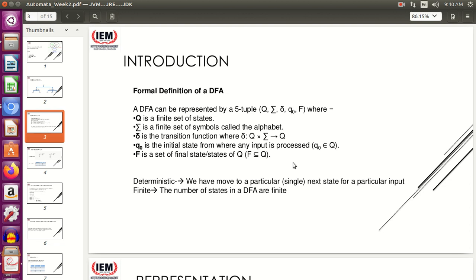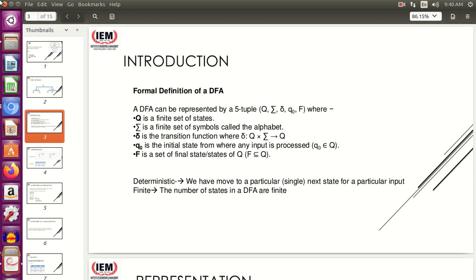But a finite automata DFA has always got some final state. It has to have a final state, one or more than one. Now, as the name suggests, deterministic finite automata. So why deterministic? We have to move to a particular next state for a particular input.